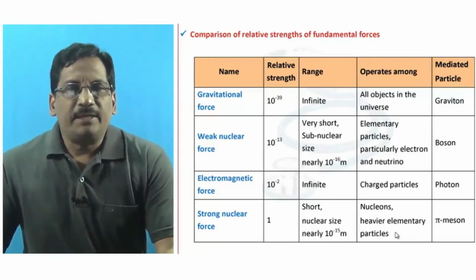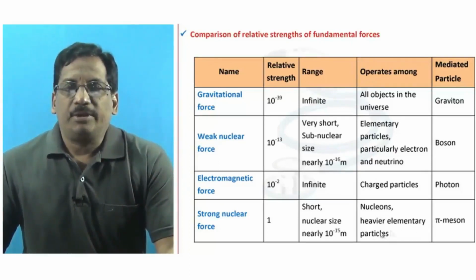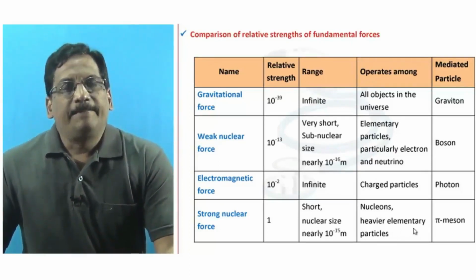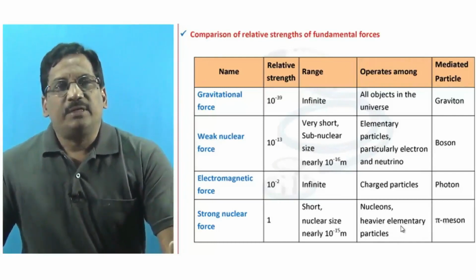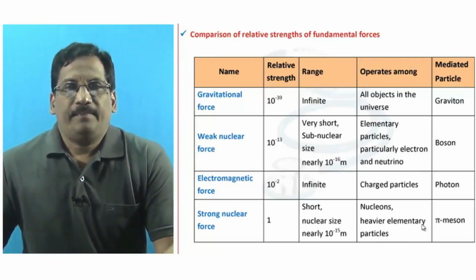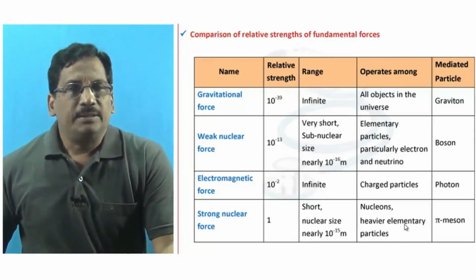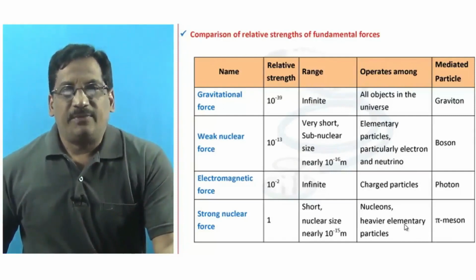The exchange particle is the pi meson. According to Yukawa's theory, the pi meson is responsible for the strong nuclear forces among the nucleons. So these are some important parameters of the natural forces, the fundamental forces.